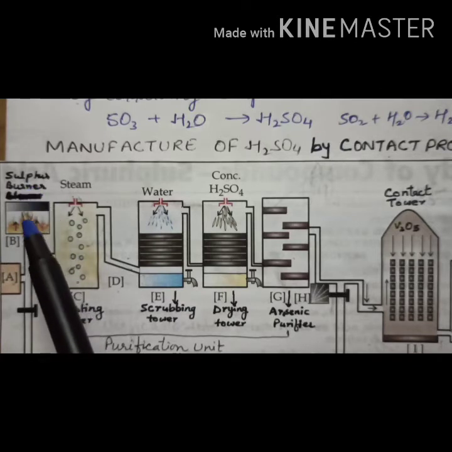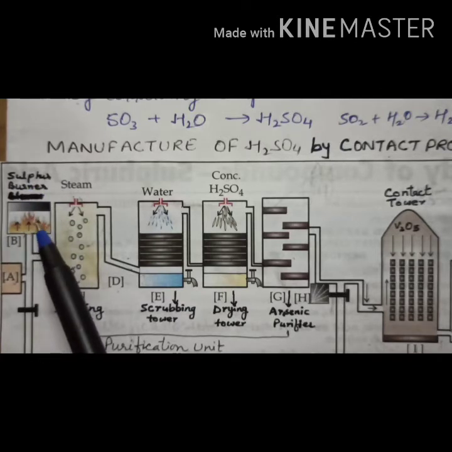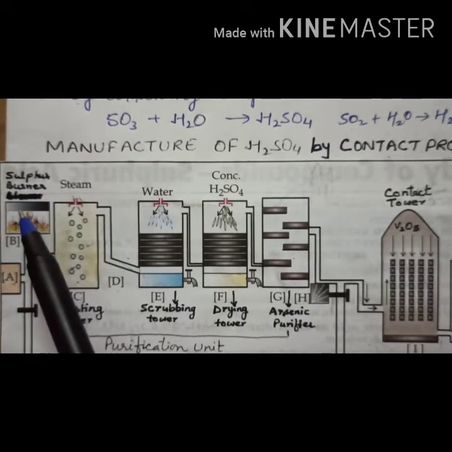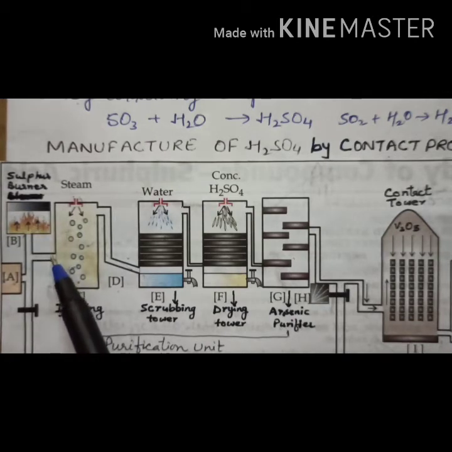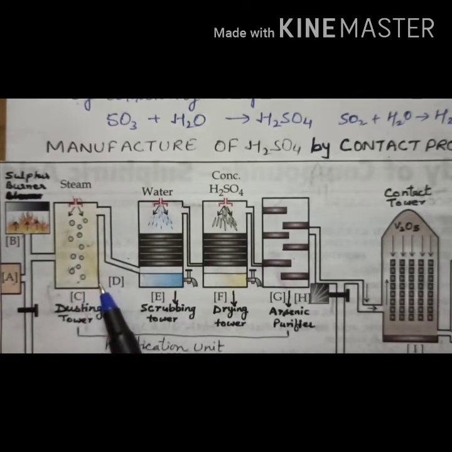Sometimes in place of sulfur we also use iron pyrite. What is the formula of iron pyrite? FeS2. When FeS2 reacts with oxygen, it gives sulfur dioxide. Then this sulfur dioxide is passed through the purification unit, from C to G. This is called the purification point. Now C is the dusting tower, where the dust is removed from the sulfur dioxide.